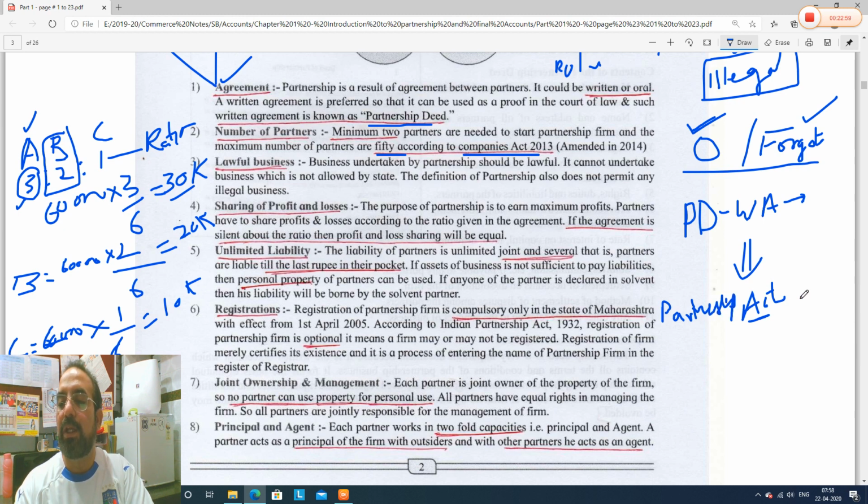Partnership Act. Like all of us, we have happy birthday dates. All the acts also have happy birthdays. So the happy birthday of the Partnership Act was 1932. So we will refer to this act.